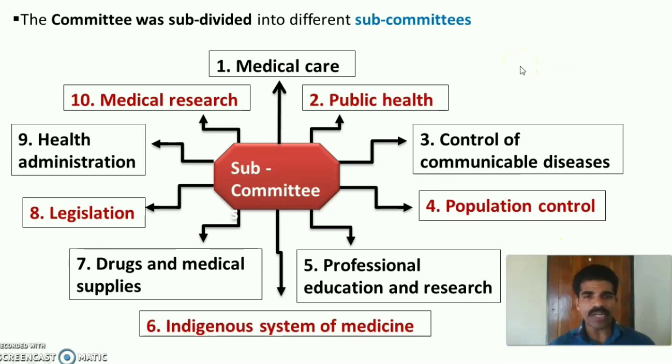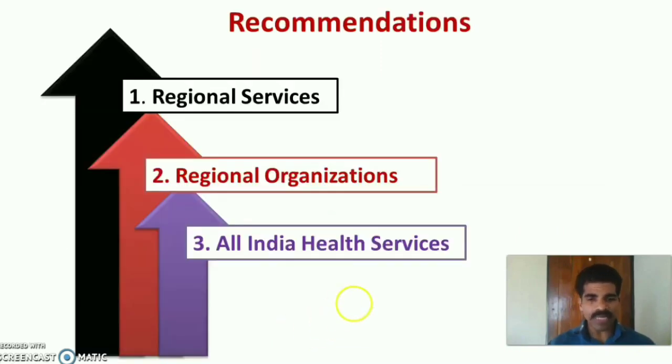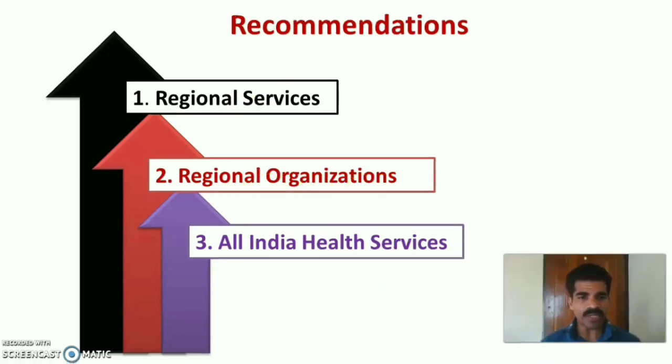The committee was subdivided into 10 different subcommittees like medical care, public health, control of communicable diseases, population control, professional education and research, indigenous system of medicine, drugs and medical supplies, legislation, health administration and medical research. The Mudaliar committee gave 3 recommendations. First one is regional services, second one is regional organization, and the last one is All India Health Services.